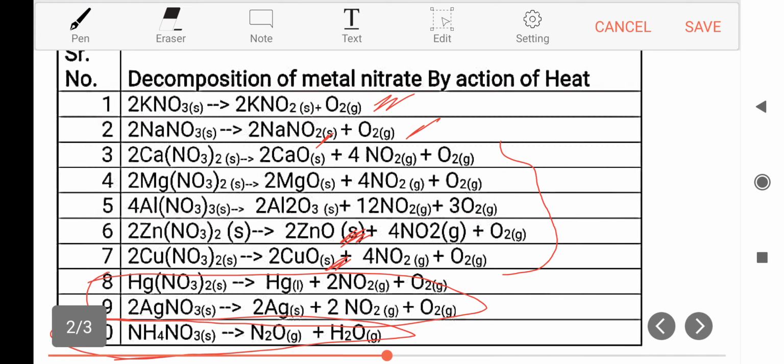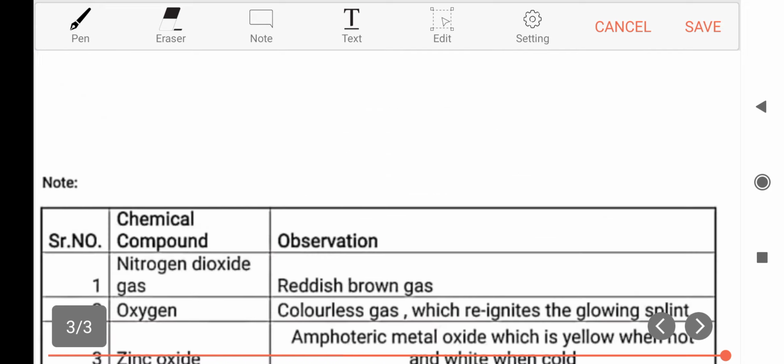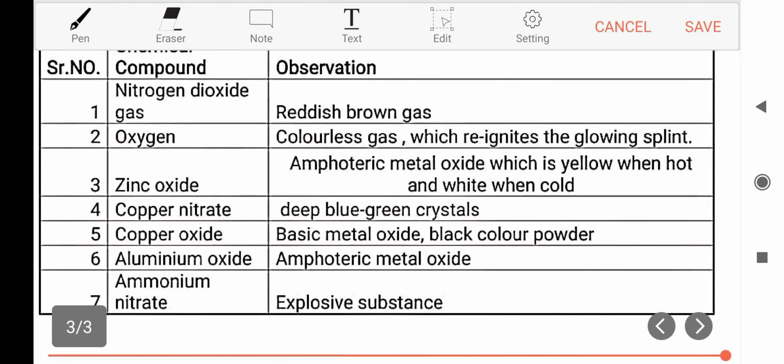Let's study some observations for these metal nitrates and their decomposition. Nitrogen dioxide gas, you should know the color: it's a reddish brown gas. Oxygen gas is a colorless gas which reignites the glowing splint. Zinc oxide is an amphoteric metal oxide which is yellow when hot and white when cold. Copper nitrate is deep blue green crystals. Copper oxide is a basic metal oxide, a black color powder. Aluminum oxide is amphoteric in nature, so it is an amphoteric metal oxide.